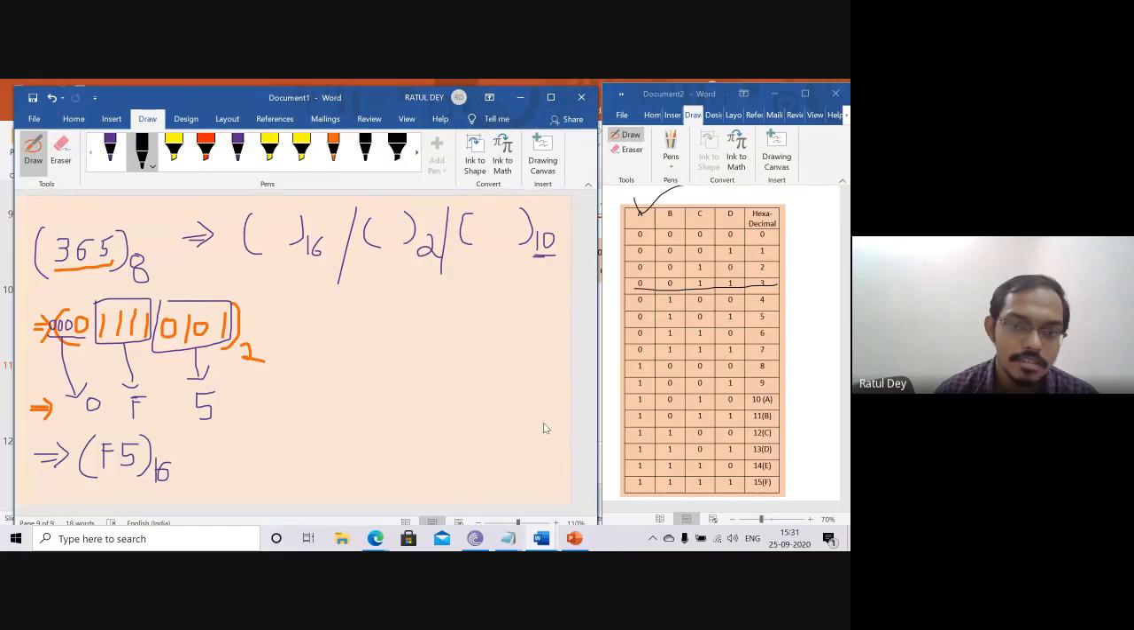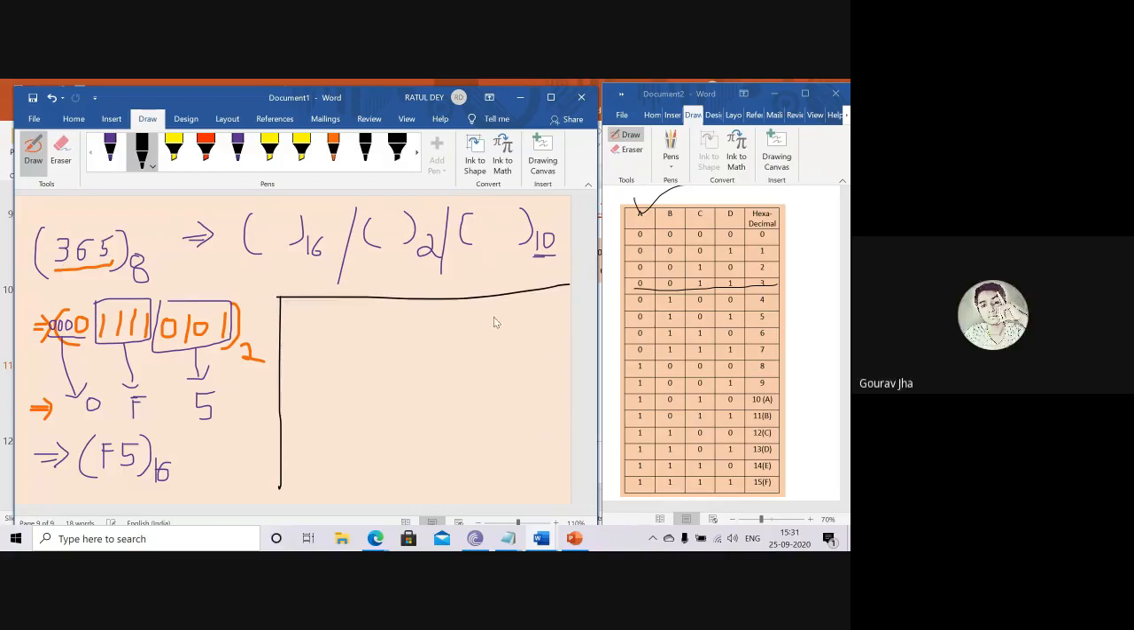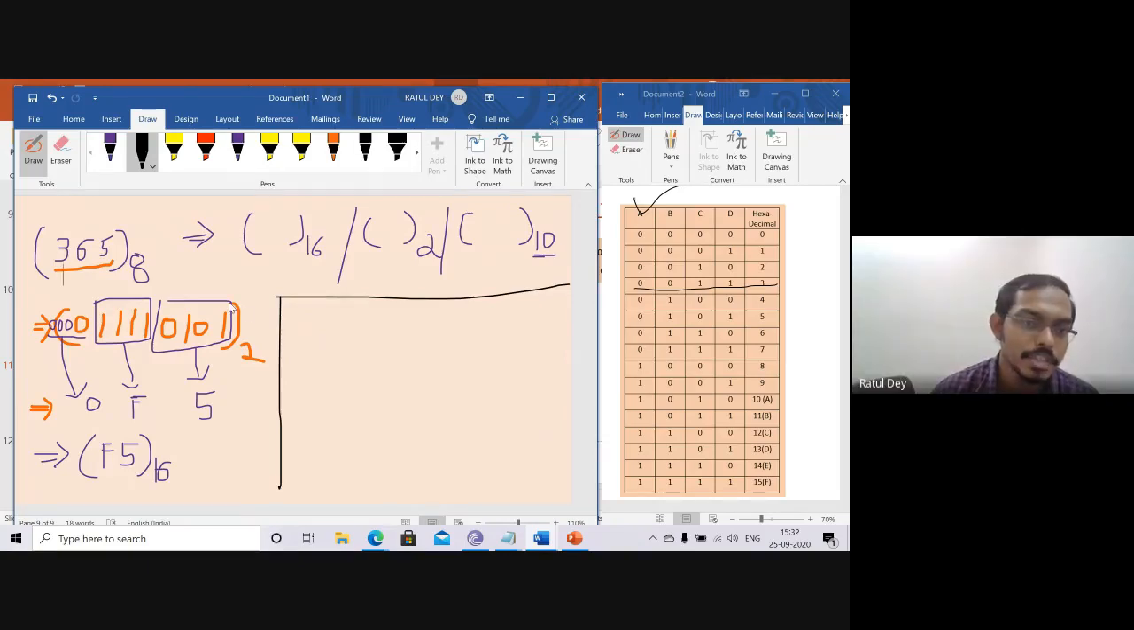Can anyone say how we can go to the decimal number system? Multiplying with powers: you can write 8 to the power 0, 8 to the power 1; or 2 to the power 0, 2 to the power 1; or 16 to the power 0, 16 to the power 1. All of them give the same answer. You can try individually. I will just give you one example.